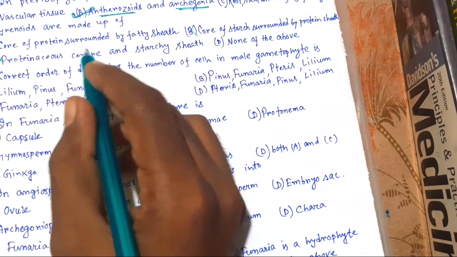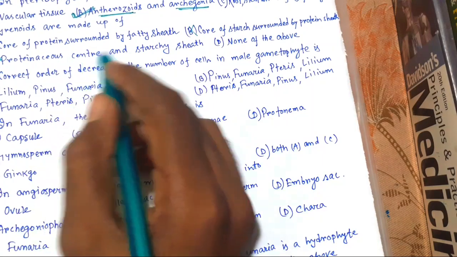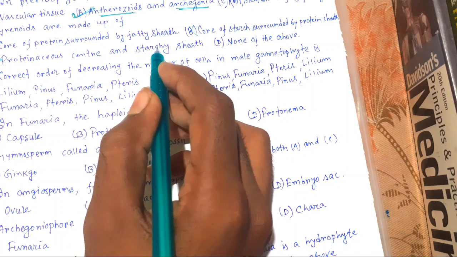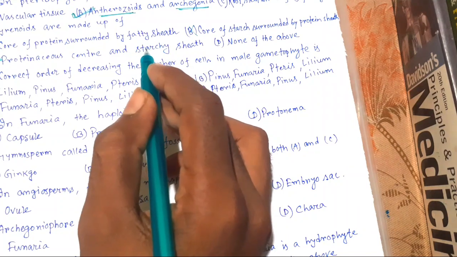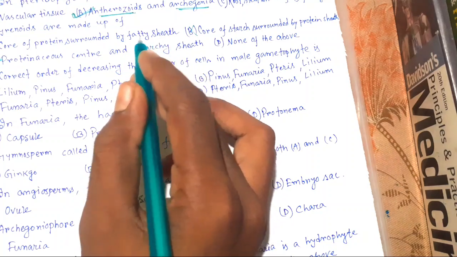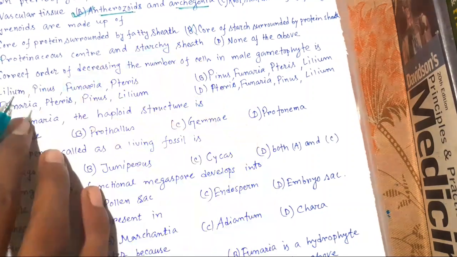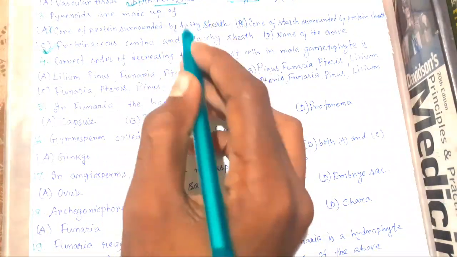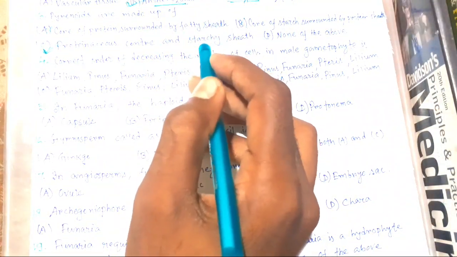So there is a core part, that is the protein part, and the peripheral part, that is the outer side, is starchy. And they are present in the chloroplast of green algae. So the right choice is protein in center and periphery starch.